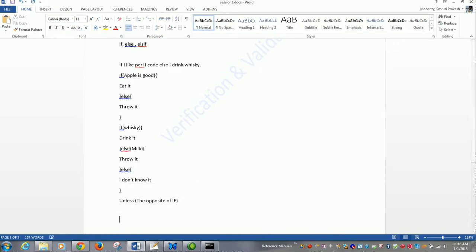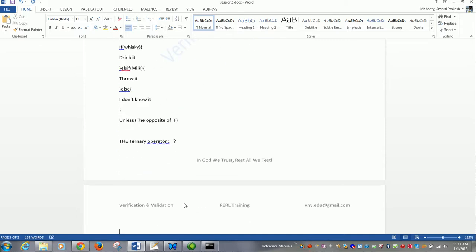Okay, moving on, the next operator is the ternary operator, which is a question mark. It's a very interesting operator. As in many other programming languages, Perl also offers a ternary operator as a shortcut for if and else statement.